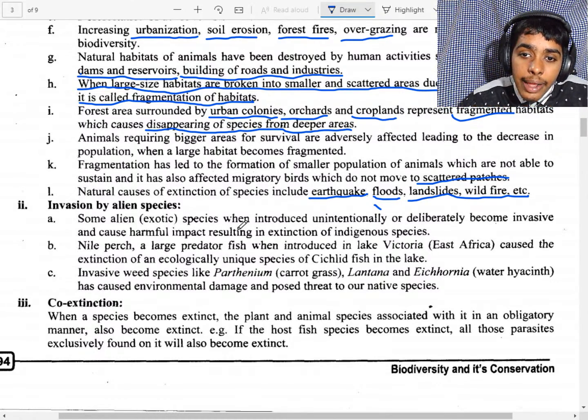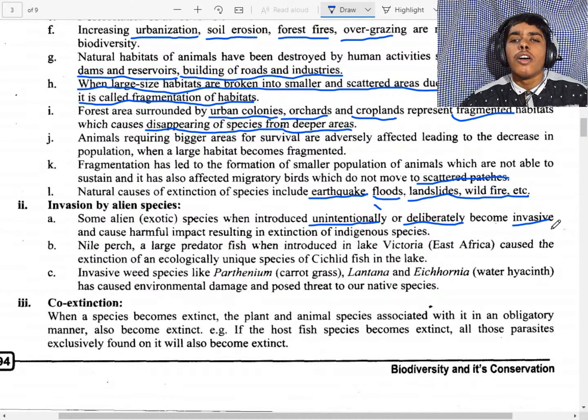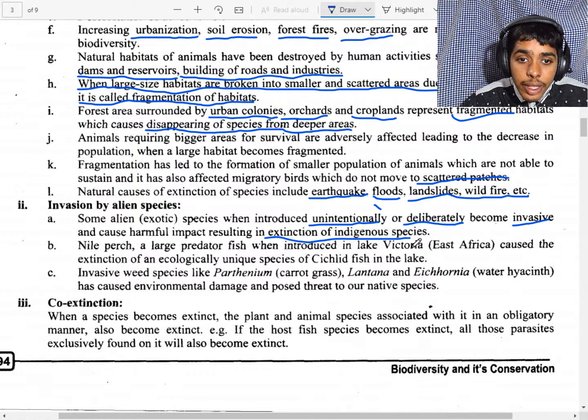So we can say some alien exotic species, when introduced unintentionally or deliberately, became invasive. That means they can even eat the prey fishes faster. That means the eating rate is fast and causes harmful impact. So here, it results in extinction of the indigenous species.